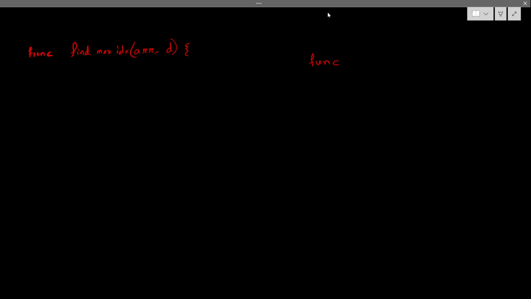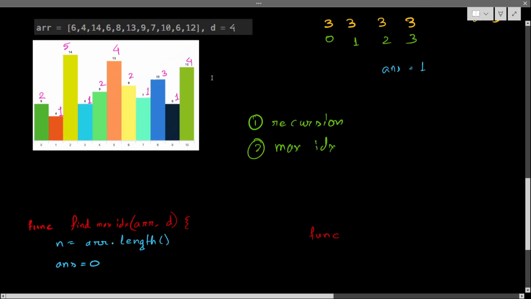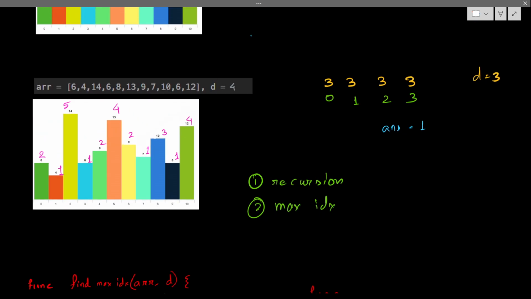Simply, what will be the simple thing in this case? Let's say n equals the length of my array, so array dot length. One thing I need: what is the answer? Currently, answer is 0. By default, you can keep 1 because by default the answer will be 1. But I am keeping answer equal to 0. It doesn't matter, because why will the answer be minimum 1? See this case. This is the only case where you cannot jump. You cannot jump any other place.